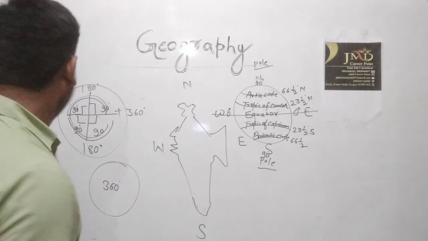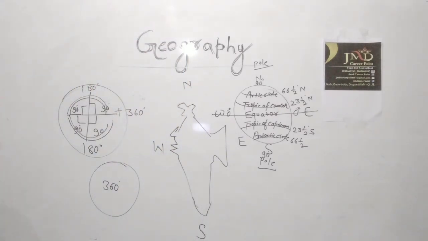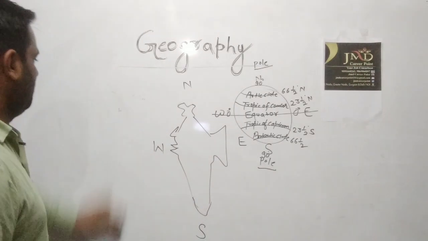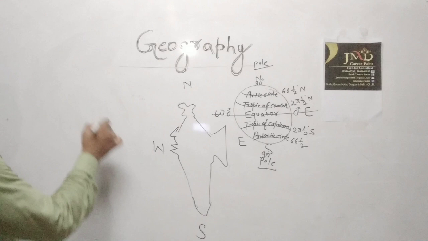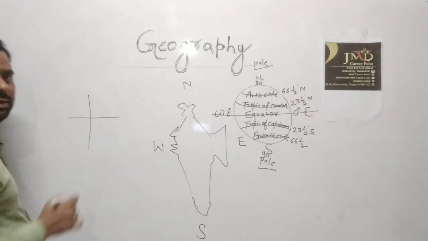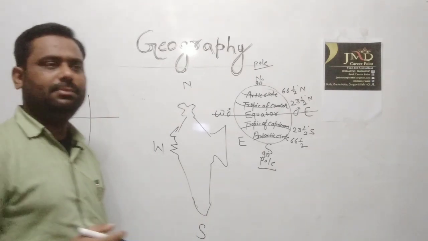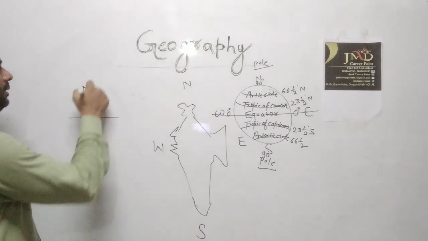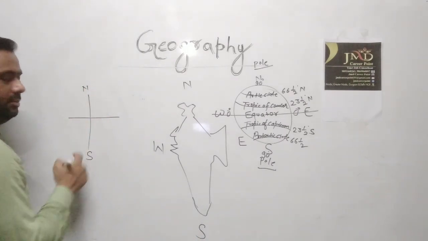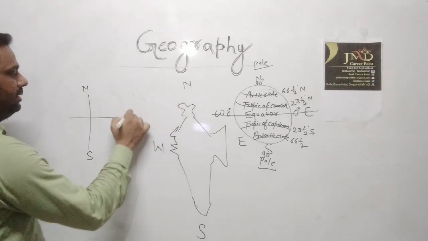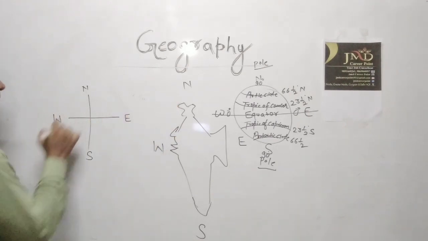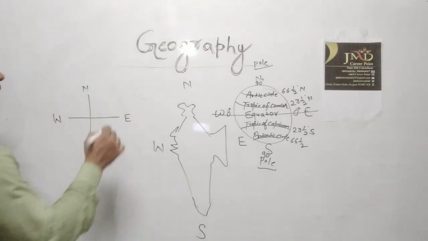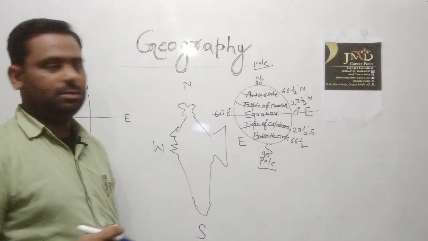Now some facts about direction. The upper part is known as north, the lower part is south, the right-hand part is east, and the left-hand part is west. There are also some sub-directions.